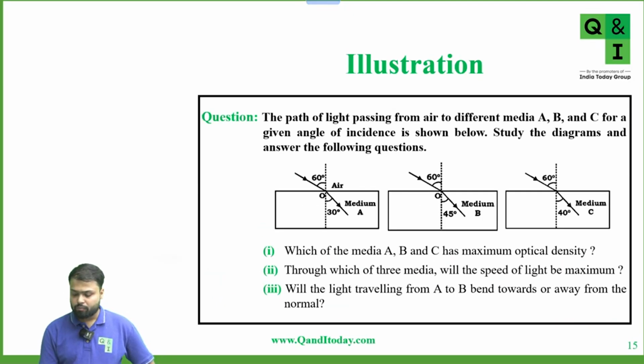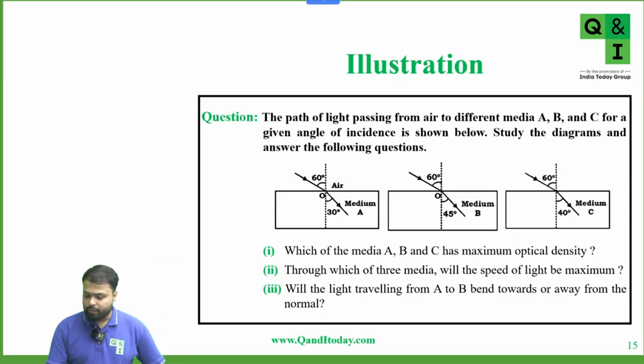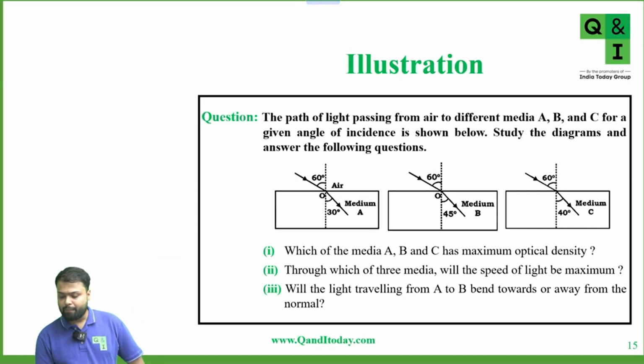Now solve this question. Given the path of light passing from air to different media A, B, and C for a given angle of incidence is shown below. Study the diagrams and answer the following questions. First, which of the media A, B, and C has maximum optical density? Second, through which of the media will the speed of light be maximum? And the third part, will the light traveling from A to B bend towards or away from the normal? So everyone please solve this question.